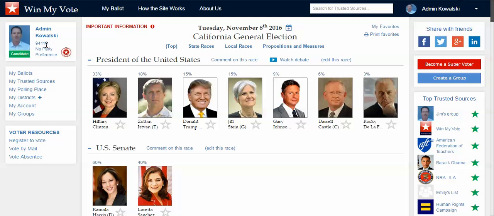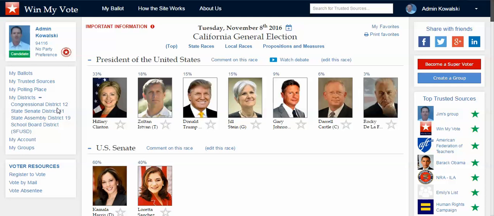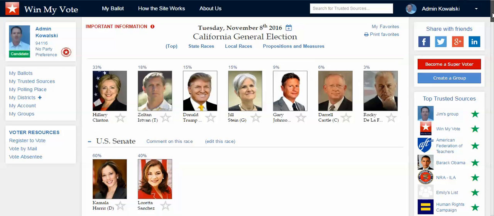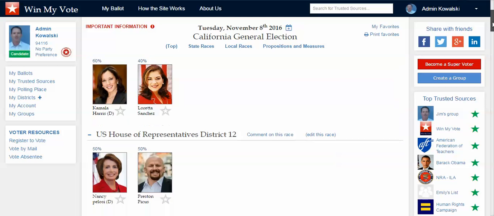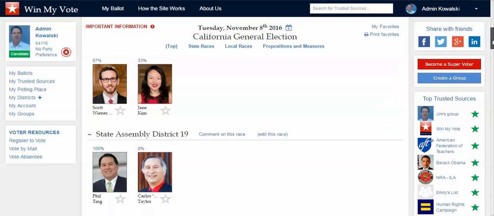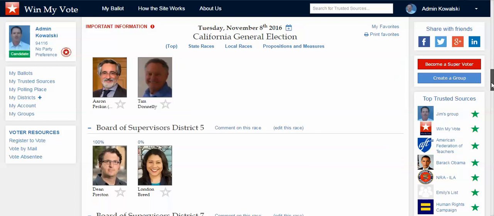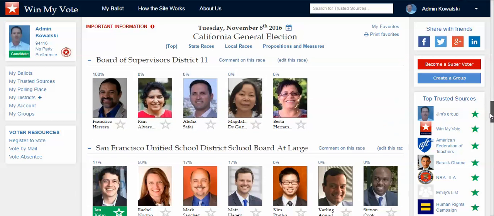They go up, they type their zip code in, and that zip code will place them in specific districts. If there's any conflict or overlap of districts, then we have resources on the sign up page to make sure you get into the correct district. And with that, we can give you an online ballot, starting with the national races and going down to the state level races, into the districts, as well as county and then city and even school board races.